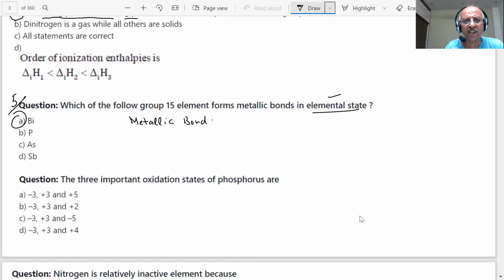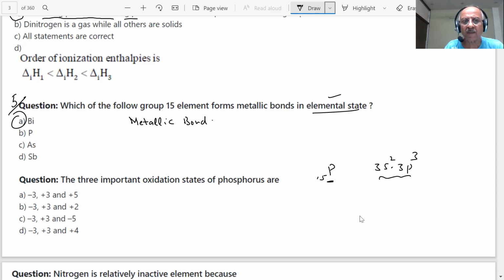Three important oxidation states of phosphorus are... phosphorus, students. What is the atomic number of phosphorus? 15. The configuration is 3s2, 3p3, that is the outermost.